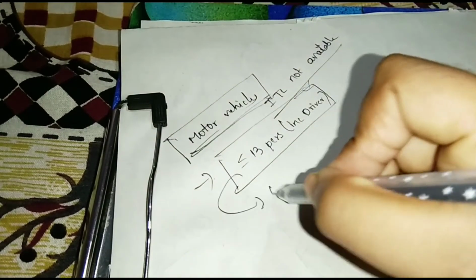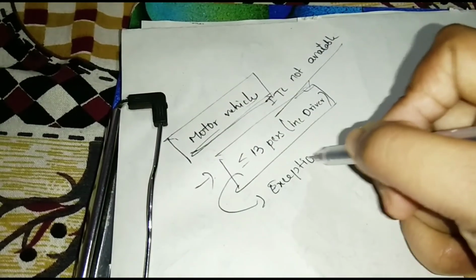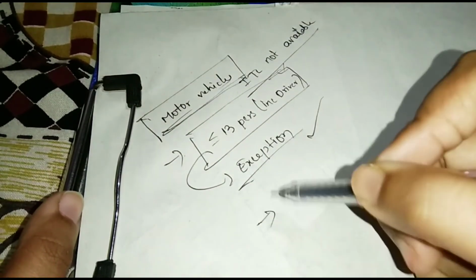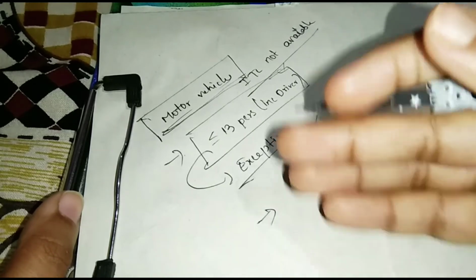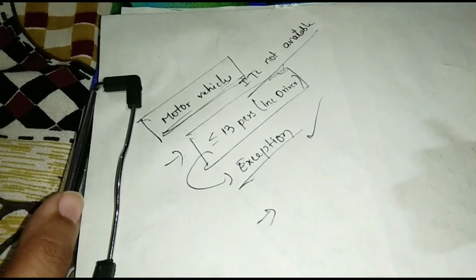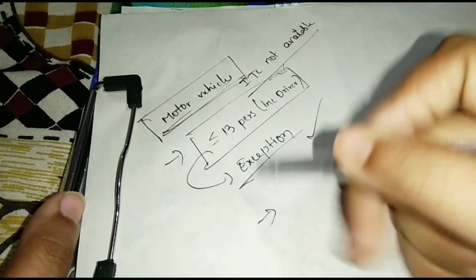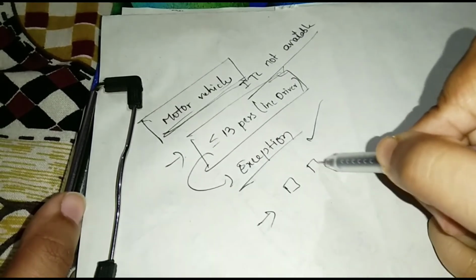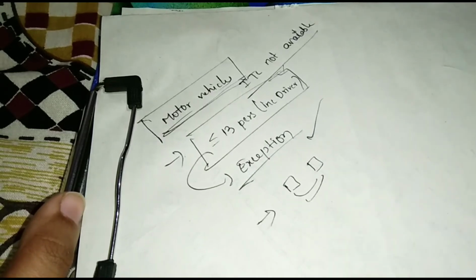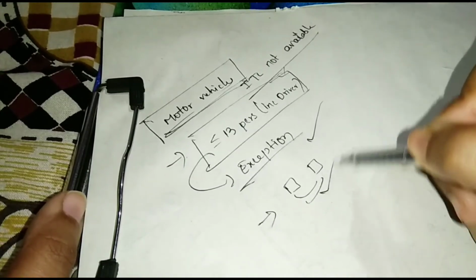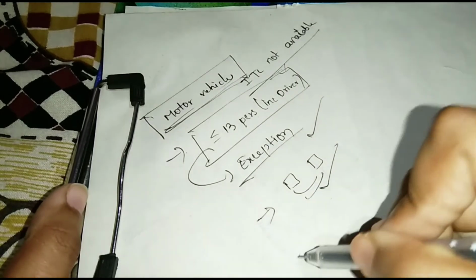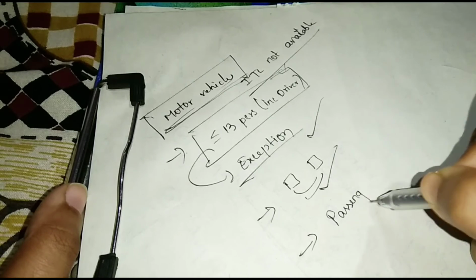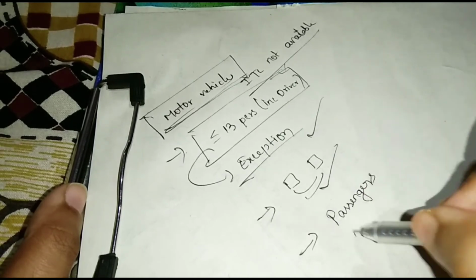But there is an exception for this, where ITC is available. When such motor vehicles are used for further supply of such vehicles. Further supply means doing business of motor vehicles, buying and selling. Motor vehicles buying and selling, then ITC available. And next, transportation of passengers, then ITC available.